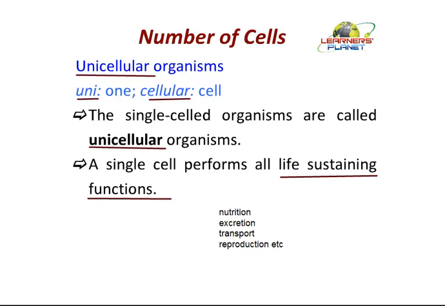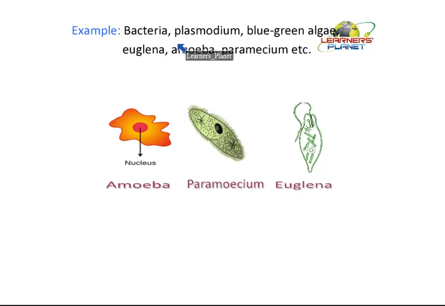Can you think of certain examples? Like bacteria, plasmodium, blue-green algae, euglena, amoeba, paramecium, and the list is endless. There are so many unicellular organisms. Here we have shown the picture of amoeba, paramecium, and euglena. These amoeba and paramecium, they are coming under the category known as protozoa. Now these protozoan type of organisms, they are actually unicellular eukaryotic cells and they perform heterotrophic type of nutrition.